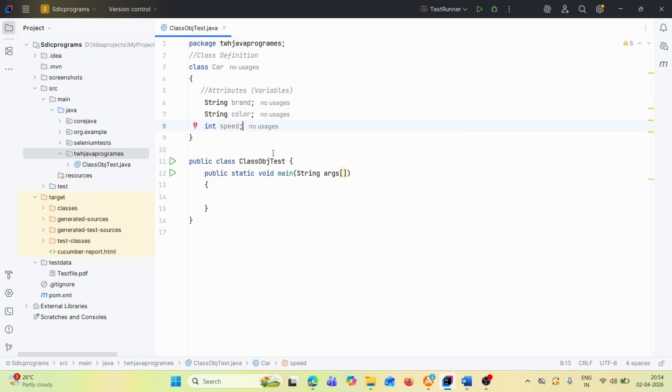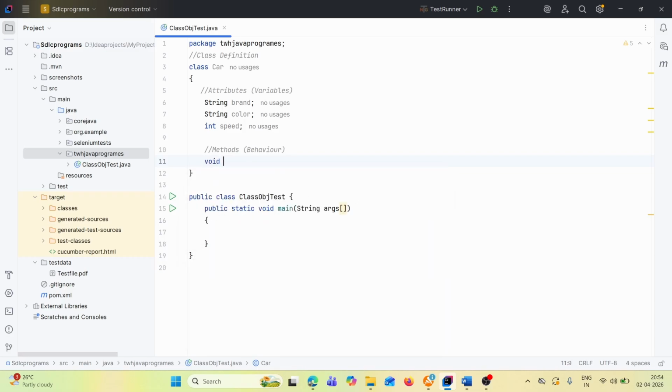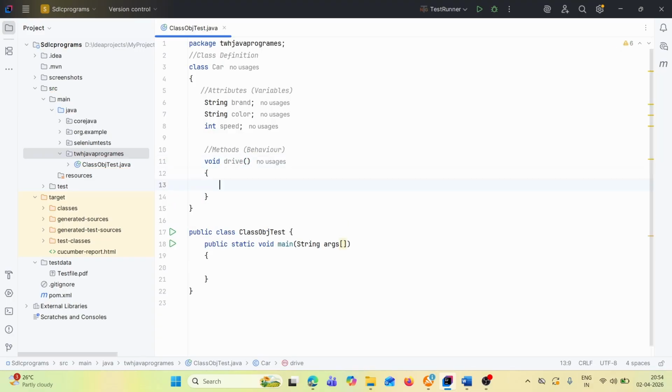And the Car class also has some methods, so it has variables and methods. Methods mean behavior. So what are the methods? Methods are nothing but behavior. For example, void drive. We drive the car, so this is the method.